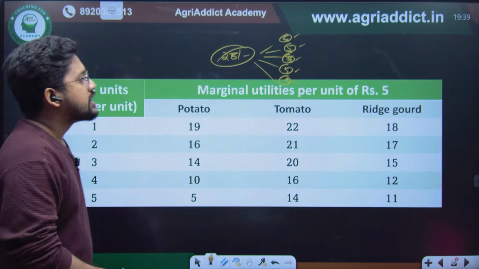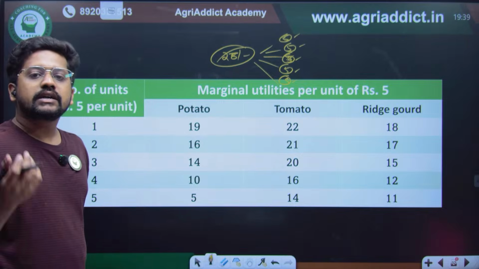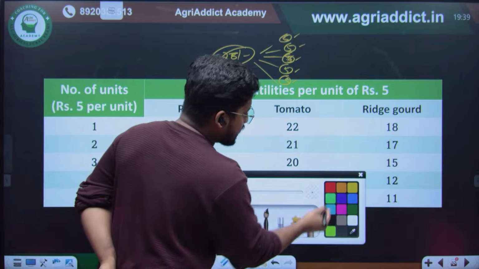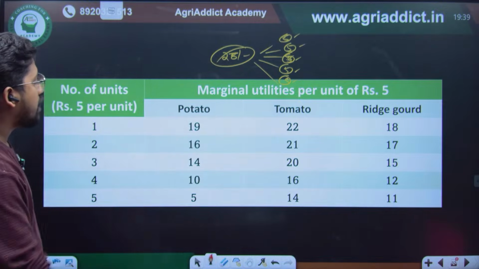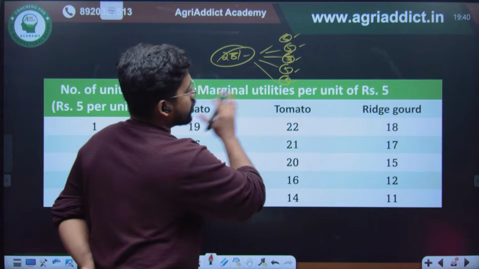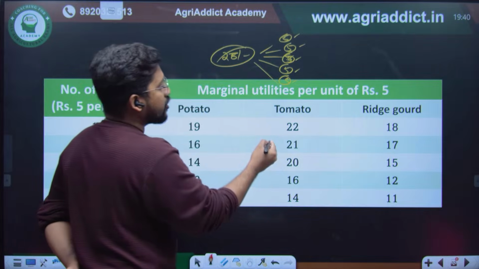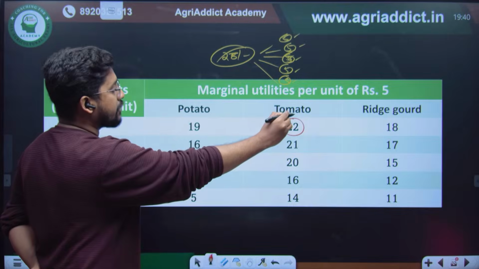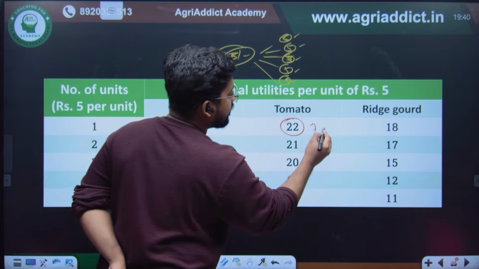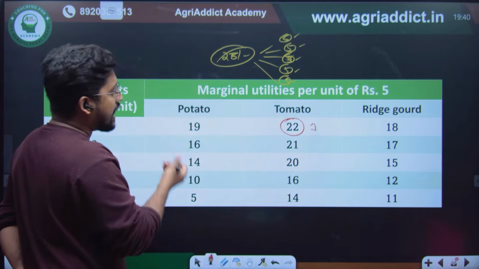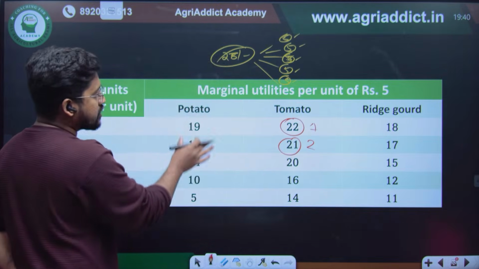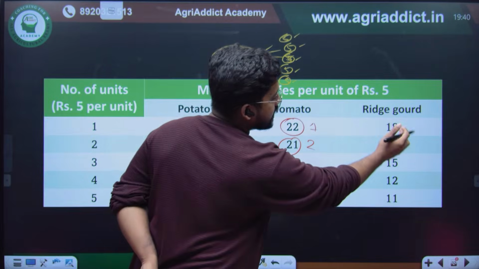That is our question. So the first 5 rupee note I will spend on that commodity where I will be getting maximum satisfaction. Among these 3, potato, tomato and ridge guard, the first 5 rupee note will go to tomato as it has the highest utility among all these commodities. So tomato will get the first 5 rupee note. Then again I will give to tomato because it is 21 utils, but the potato has only 19 at most, and ridge guard only 18.